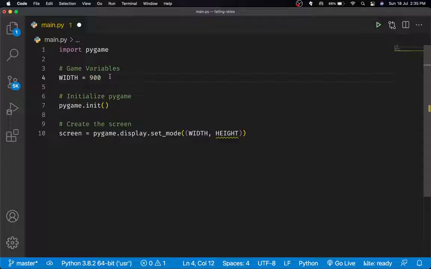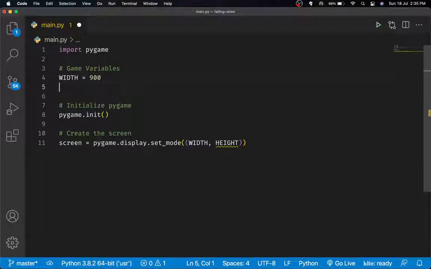So you want to take care of that and only then choose your width and height. 900 is usually okay as the width, you probably won't face a problem there. But if you want to set the height as something like 800 or 700, then you will need to take care of what display you are using. I remember that my last laptop had a 1080p display, and a width of 800 didn't fit and occupied the entire screen. So you want to take care of that.